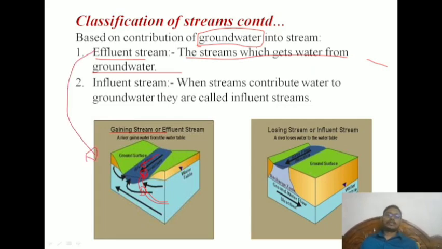And now the particular aspect, influent streams mean it won't contribute anything to the river. Here you see there is a ground surface, there is a river, and the rechargeable zone is up to here, and groundwater flow is in this direction. So previously the groundwater flow direction was this side, which benefits the river network, the stream, in terms of effluent, and here it is not benefiting the stream. So it is going in this direction. These are the influent, which means it is benefiting the groundwater.